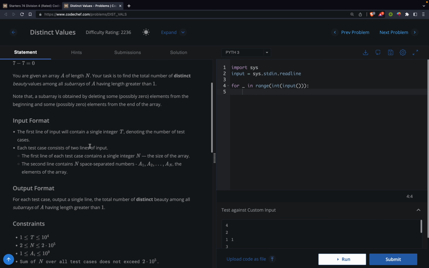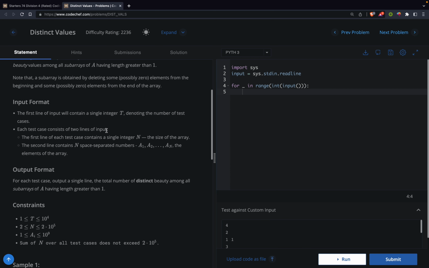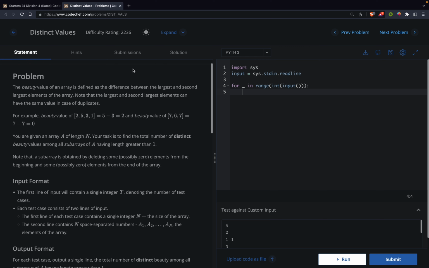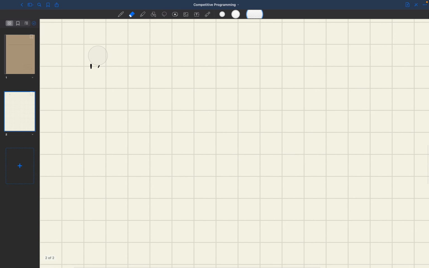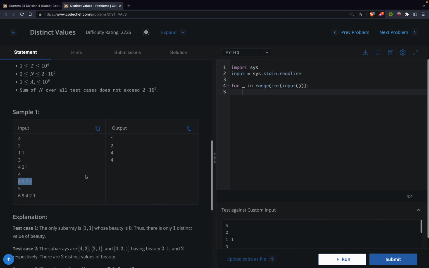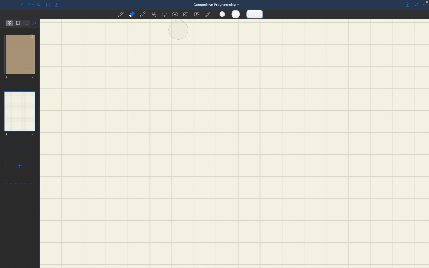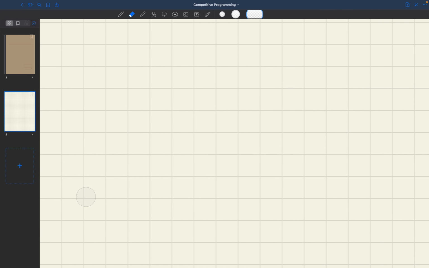So okay, so you need to know about how we can calculate the beauty values. I mean the next largest element, right? So if I just take this example, let's use this 6 9 4 2 1. Okay.